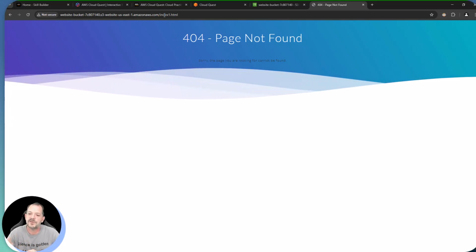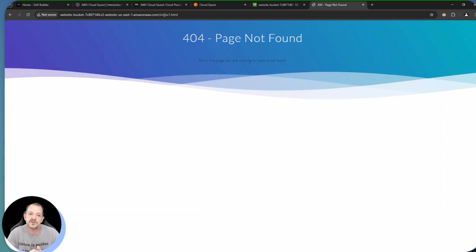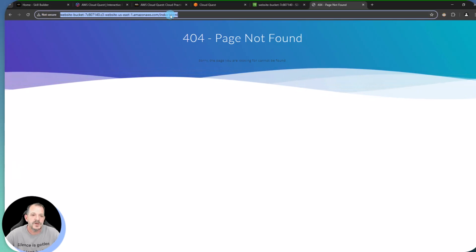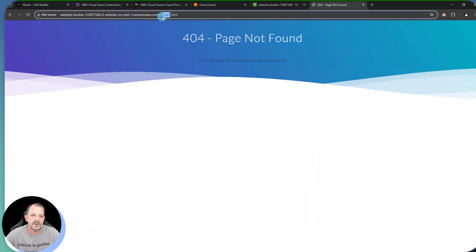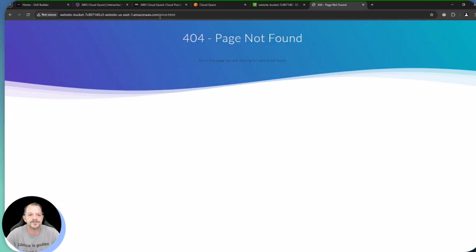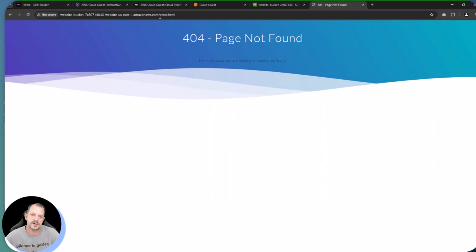So this is the custom error. This is that text.html file that we initially looked at that we renamed to error.html. We can validate that because I can access that HTML file directly as well. So it's just a way to dynamically redirect us if something that is requested is not accessible.